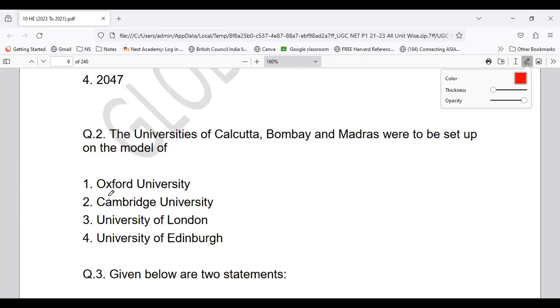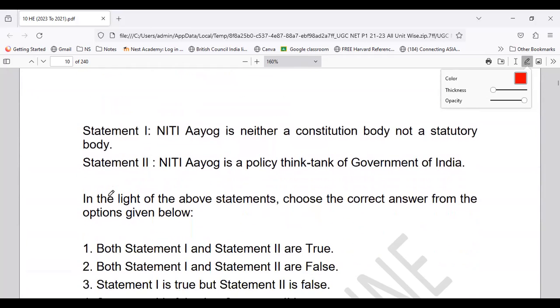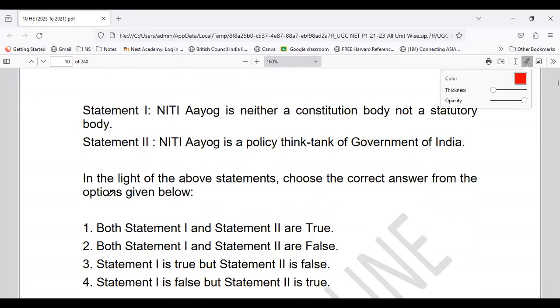So you can see the questions are not that big a difference, but if you are not aware of the concepts at all, it will become a problematic situation. So next question, we have a statement question. Two statements are given. Niti Aayog is neither a constitutional body nor a statutory body. So we are talking about two statements. One is Niti Aayog, where it is not a constitutional body nor a statutory body. And Niti Aayog is a policy think tank of Government of India.